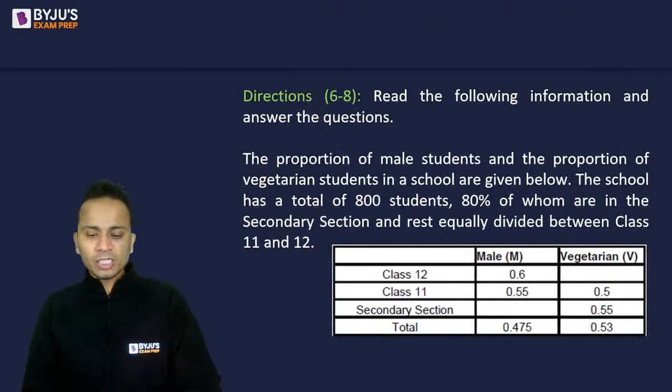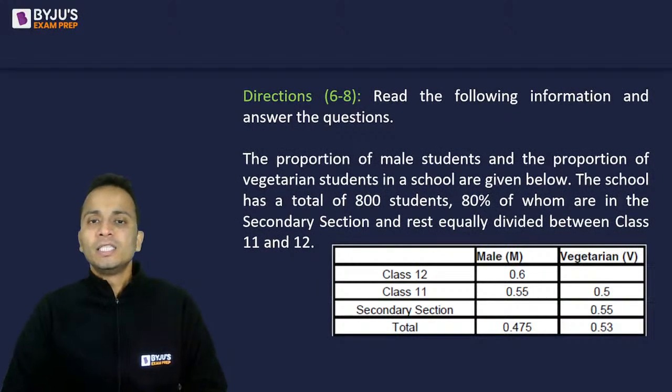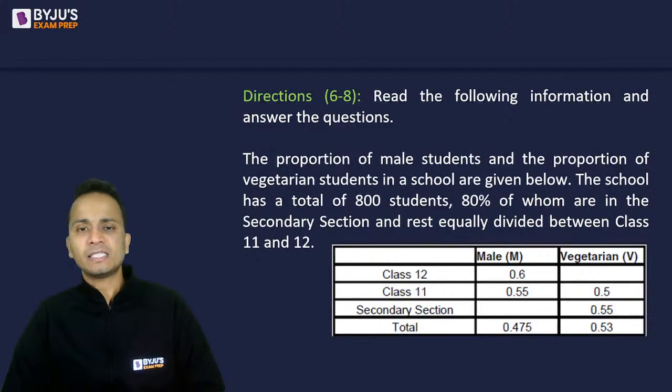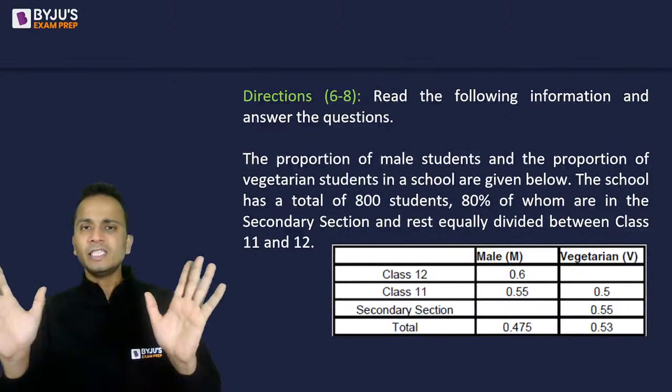So second set for the day. This is the information that is given to you. The proportion of male students and the proportion of vegetarian students in a school are given below. The school has a total of 800 students, 80% of whom are in secondary section. Rest are equally divided between class 11 and class 12. So if you look at the table, yes, this is the entire data.